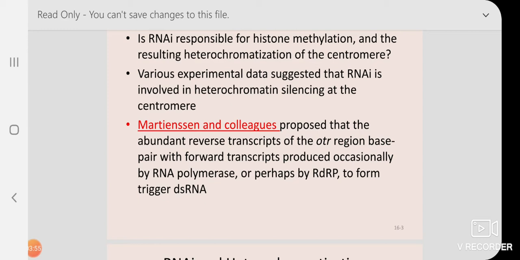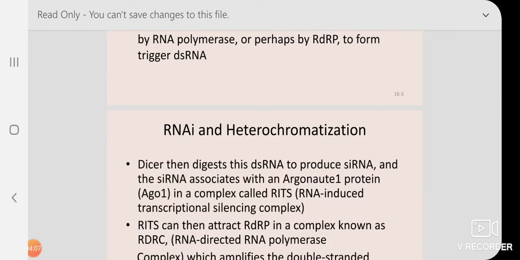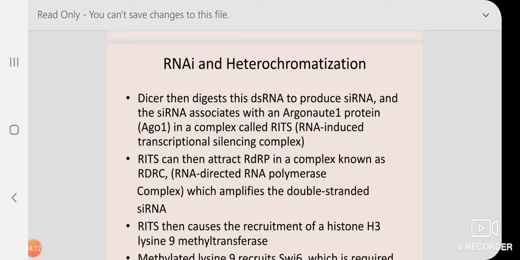So if two types of transcripts are present in a particular region, what will happen? As they are complementary, they form a double-stranded RNA. Now, if there is a double-stranded RNA, that may be a target of Dicer. You remember we discussed Dicer when we studied siRNA. Dicer then digests this double-stranded RNA to produce small RNA that we call siRNA. And the siRNA then associates with the protein, you know, the slicer protein, Argonaute protein AGO1, in a complex which we call the RNA-induced transcriptional silencing complex, or RITS.